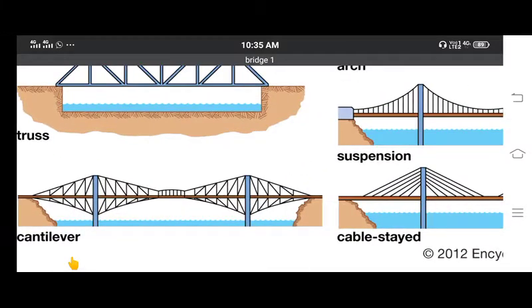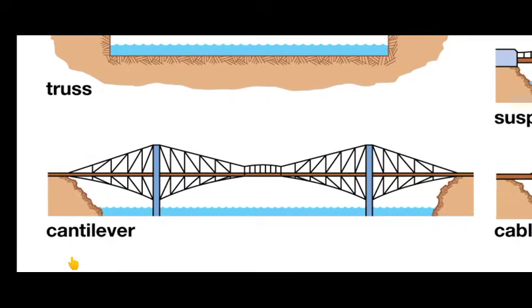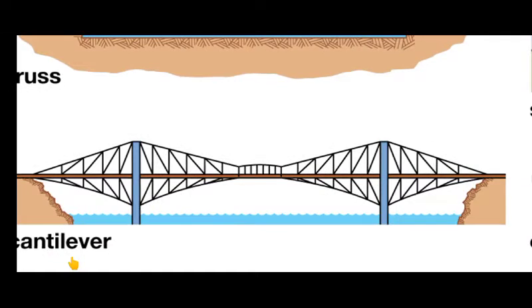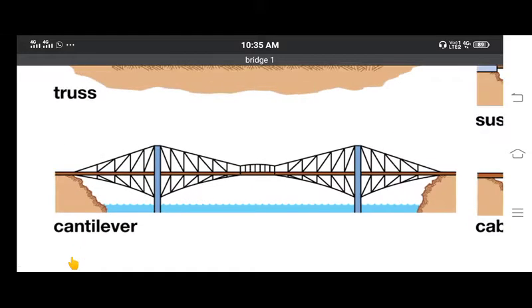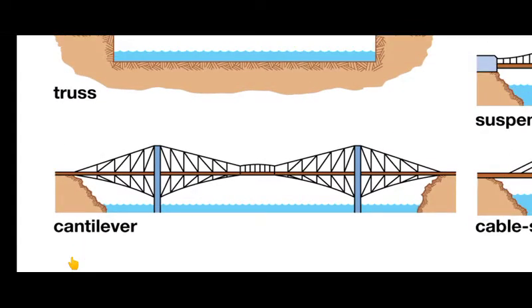This is the cantilever bridge. As I have told you, the arch may be below the deck slab and also above the deck slab. Here in this case it is on both sides, above and below. In a cantilever type of beam bridge, in the middle only a single beam will be there, and as you head towards the supporting section, there will be an increase in the size of the bracings. Why? To resist the movement at the support section.